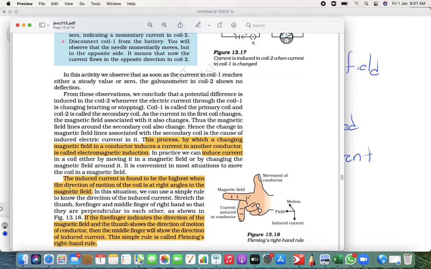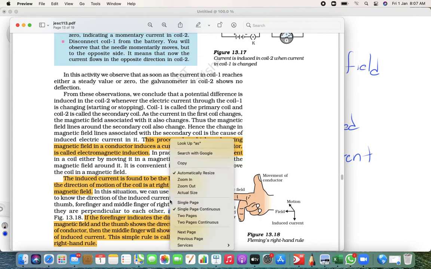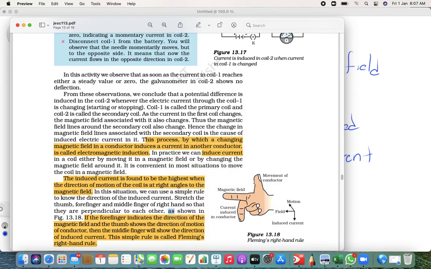Now the question arises, what is the direction of current? And for that, what is the solution? Fleming right hand rule. See, there is a difference between right hand thumb rule and Fleming right hand rule. In Fleming right hand rule, what does the thumb tell you? The thumb tells you the motion of a conductor.